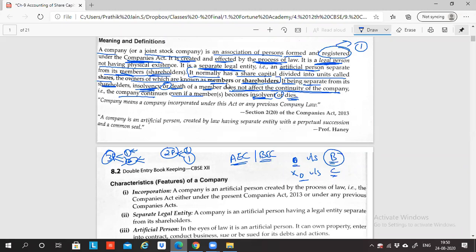Any doubt in the first paragraph? Any point which you're still struggling to understand? No, sir. Understood, sir. Are you getting some idea? I'm just giving you an outline of what a company is. We are yet to discuss a lot in detail.